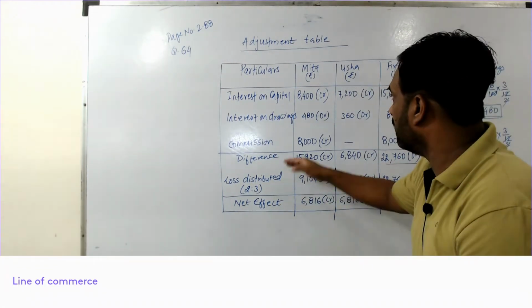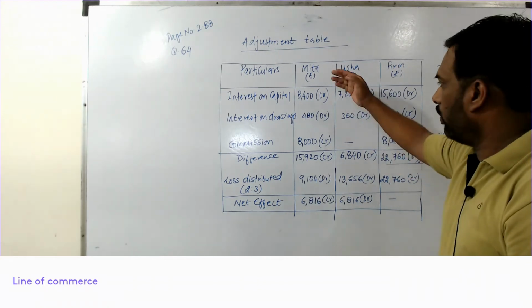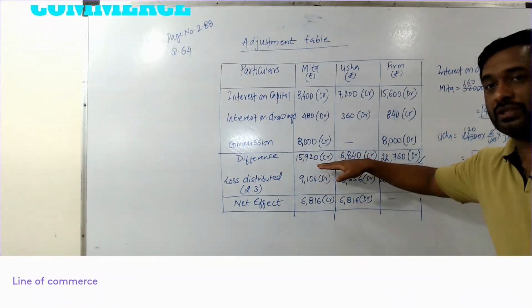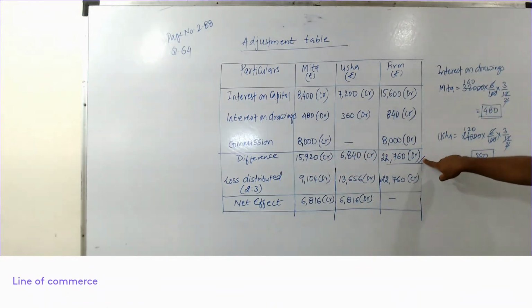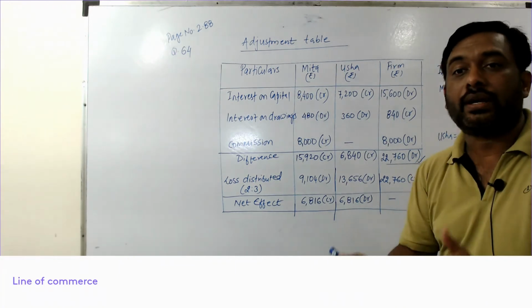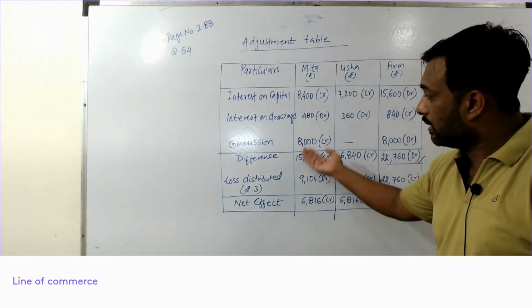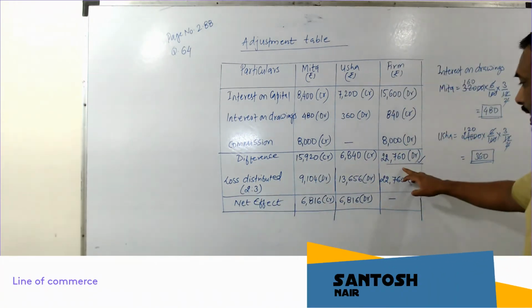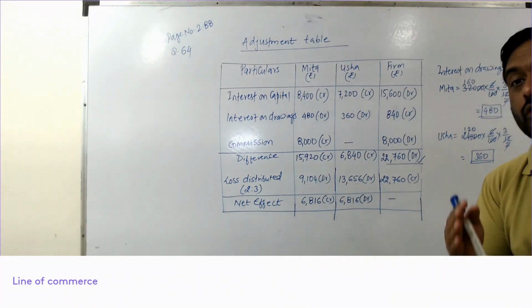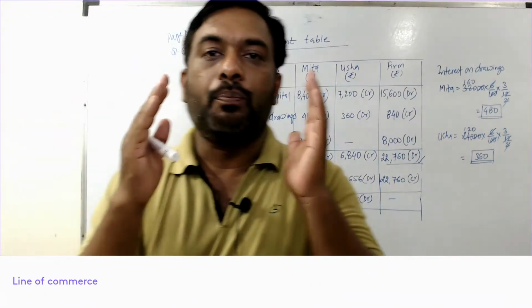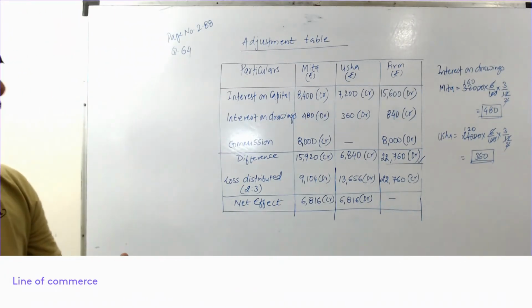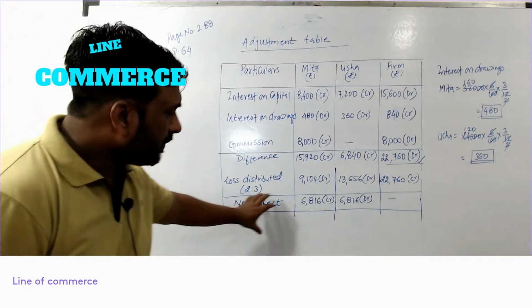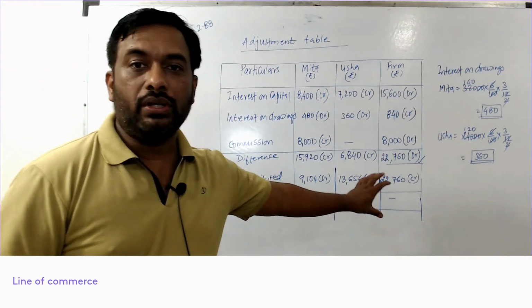Next step, find the difference of each column. Okay, plus minus rule as I told you. So these are the difference. So when we calculate the difference, when we are doing this step, whatever balance you get in the firm's column, debit or credit, that has to be distributed in the next step. If it is a debit balance, then it is loss. If it is credit balance, then it is profit. You need to distribute that among the partners in the profit sharing ratio. In this question it is given 2:3, so I distributed it. And then the last step comes net effect, and this gives you the adjustment entry.